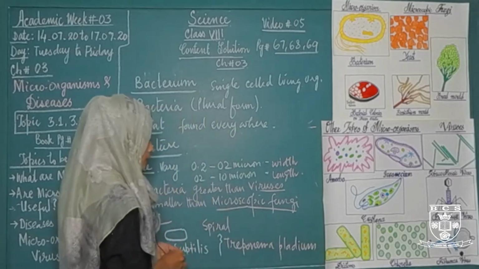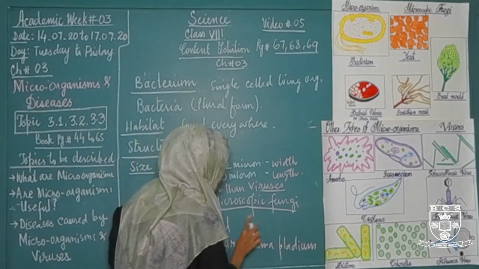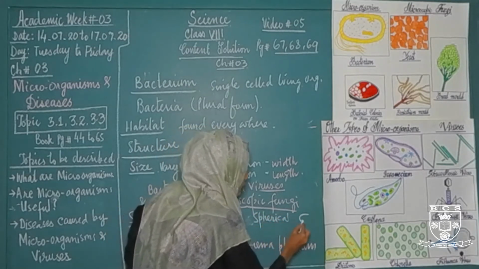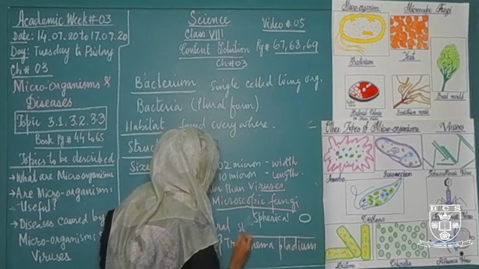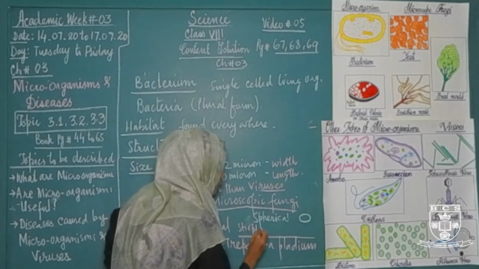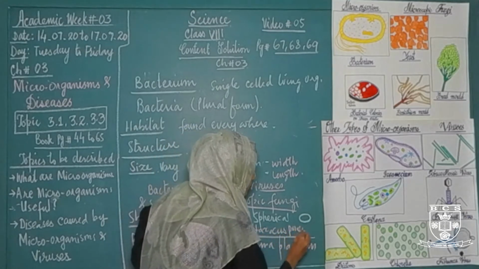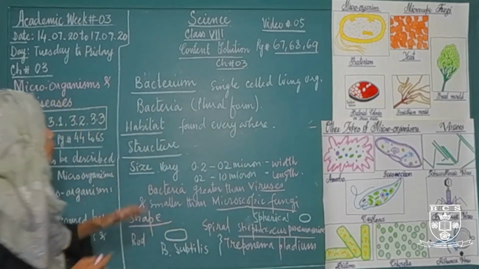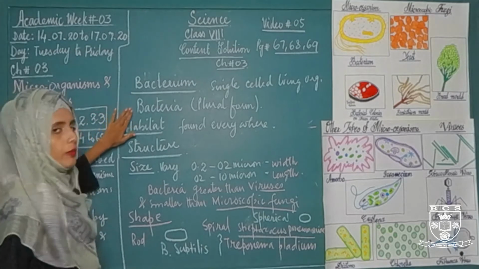And the third shape of bacteria is spherical, and its example is Streptococcus pneumoniae. So what we have discussed about the bacteria: singular form is called bacterium, plural form is called bacteria.